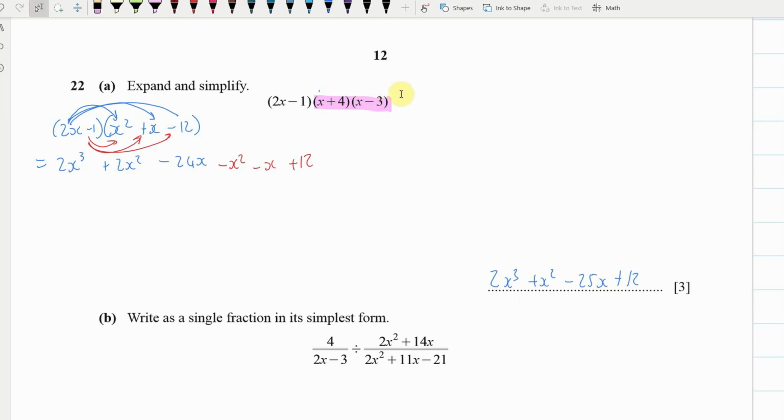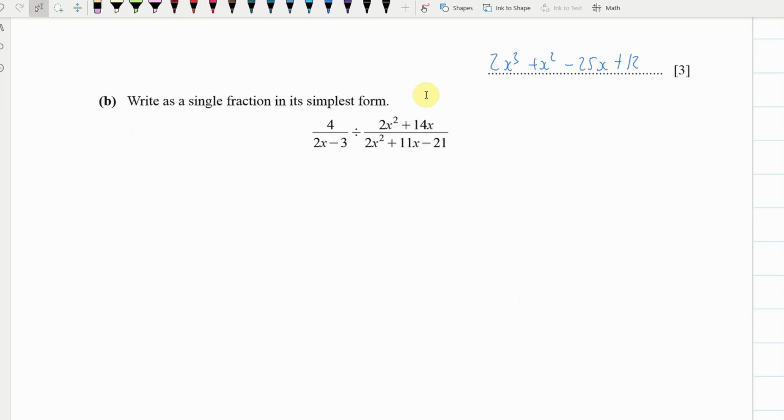The last question in the exam was this one here, and again, simplest form, and a lot of people forgot how to do these. So first step is we're going to flip it. So I'm going to go 4 over 2x minus 3 times 2x squared plus 11x minus 21 all over 2x squared plus 14x. Now, when you've got algebraic fractions, factorize to see if you can cancel.